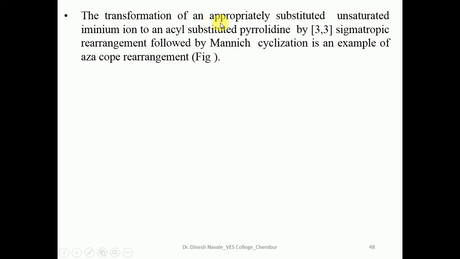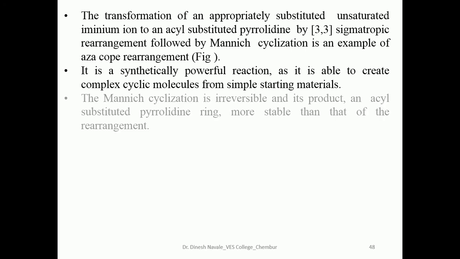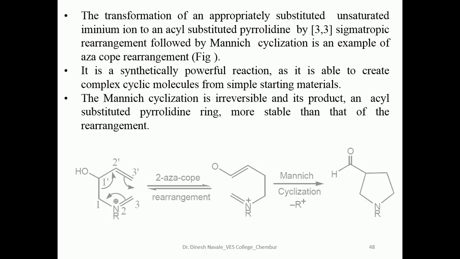The transformations are appropriately substituted by using the 3,3 sigmatropic rearrangement. One example is the Mannich reaction. It is a synthetically very powerful reaction because it gives the formation of a cyclic molecule from a very simple starting material. The Mannich cyclization is irreversible, and its product, an acyl substituted pyrrolidine ring, is more stable than that of the rearrangement. So this is the 2 Aza-Cope rearrangement, and one application of this rearrangement is the Mannich cyclization.